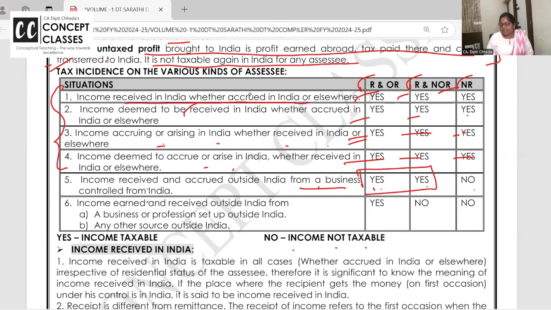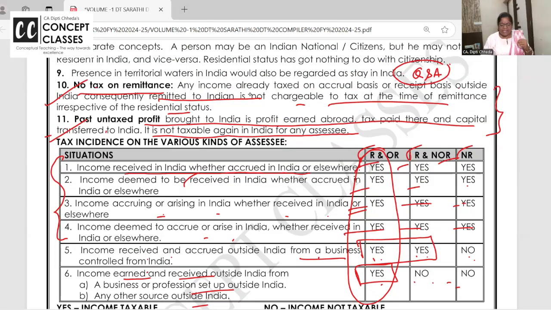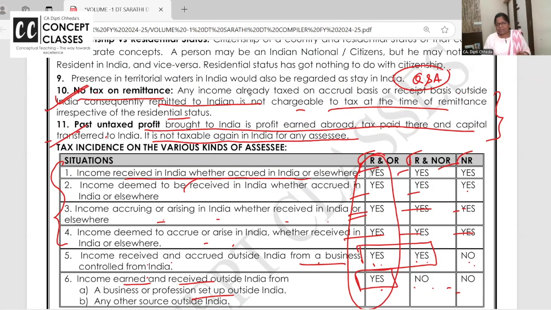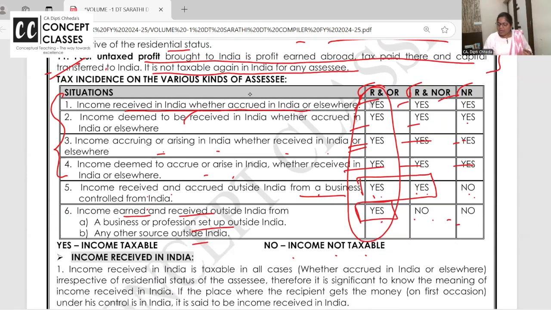Resident and ordinary resident, resident but not. Non-resident will not pay tax because it is received outside India, accrued outside India, and he himself is non-resident. I'm teaching left to right, then I'll show you vertical. Income earned outside India, received outside India, business set up outside India, controlled outside India. Yes, yes, yes, no, no. In short, resident and ordinary resident should pay tax on world income in India. Yes, yes, yes, yes, yes. Except these two. Remittances taxable nahi hai beta, and past untaxed profit.